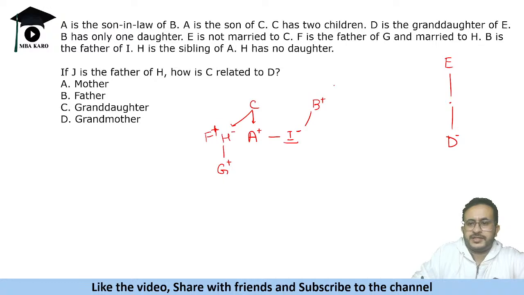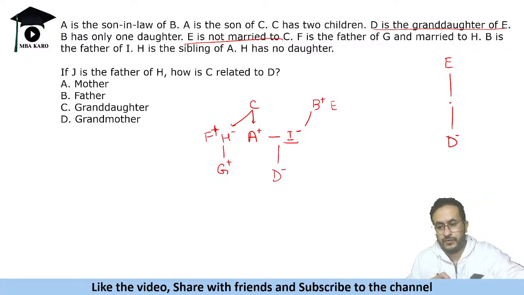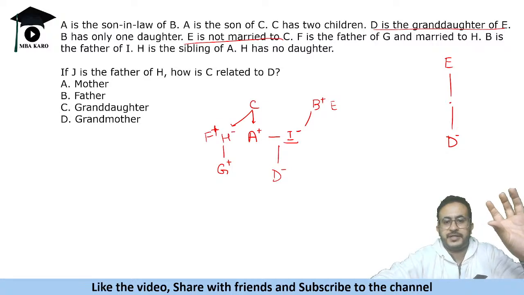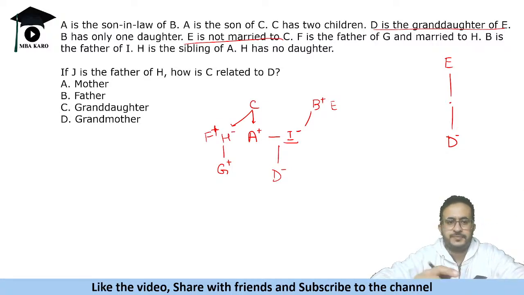ठीक है, आप कौन बच गए इसमें? E और D बचे. And it is saying that E is not married to C. So E may be married here. Okay. And E is not married to C, and other thing that is given to us is D is the granddaughter of E. So possibly that D is this thing. Okay. So generally in these blood relation questions, there is a connection between these people.